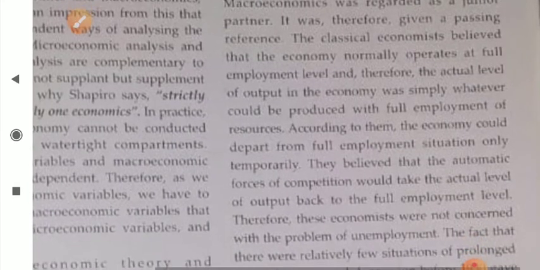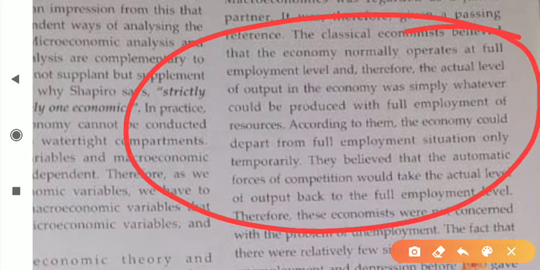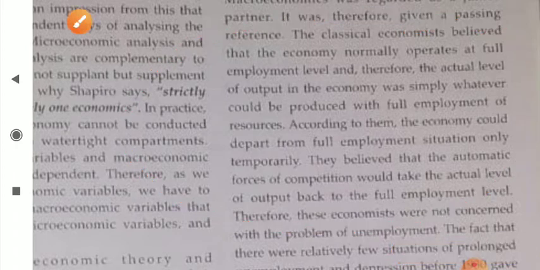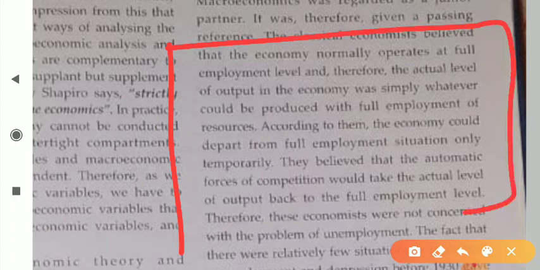The classical economists believed that the economy normally operates at full employment. In the very first class, I discussed the classical economists and Keynes, so these things are repeating here. The classical economists believed the economy normally operates at the full employment level, and therefore the actual level of output was simply whatever could be produced with full employment of resources.